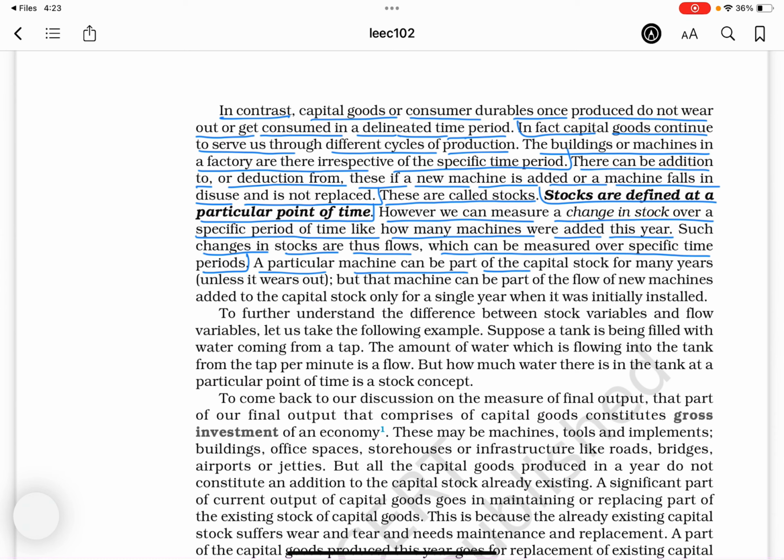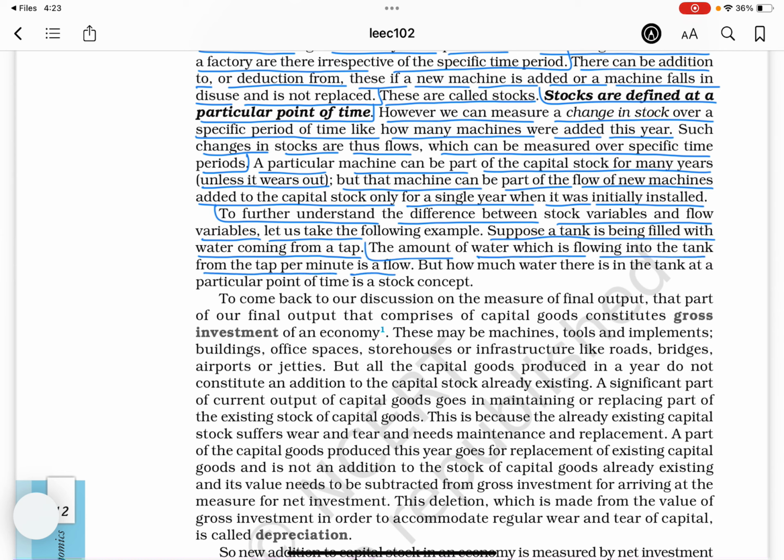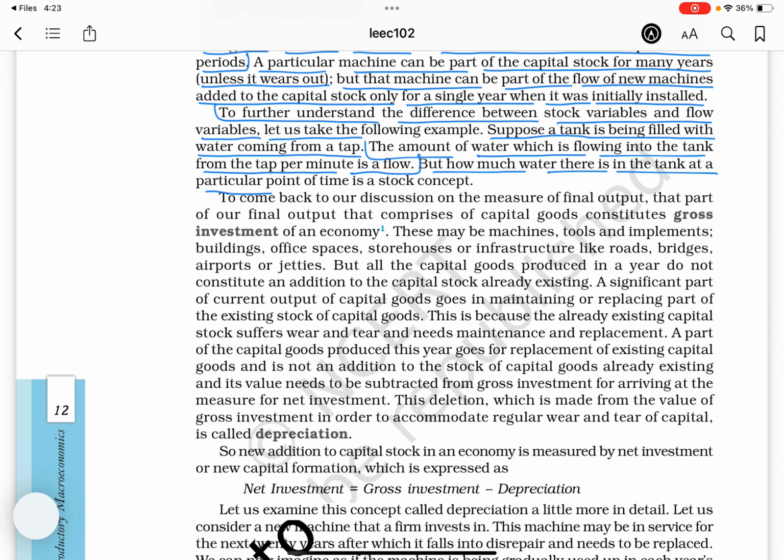A particular machine can be part of the capital stock for many years unless it wears out, but that machine can be part of the flow of new machines added to the capital stock only for a single year when it was initially installed. To further understand the difference between stock variables and flow variables, let us take the following example. Suppose a tank is being filled with water coming from a tap. The amount of water which is flowing into the tank from the tap per minute is a flow. But how much water there is in the tank at a particular point of time is a stock concept.